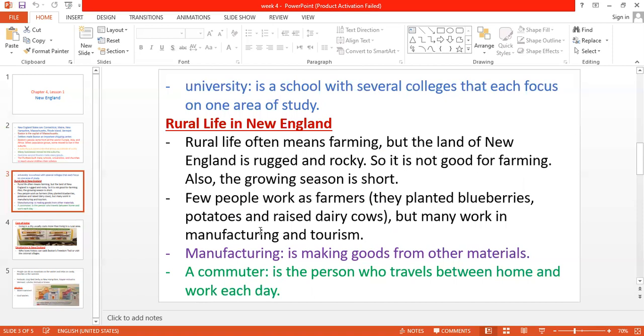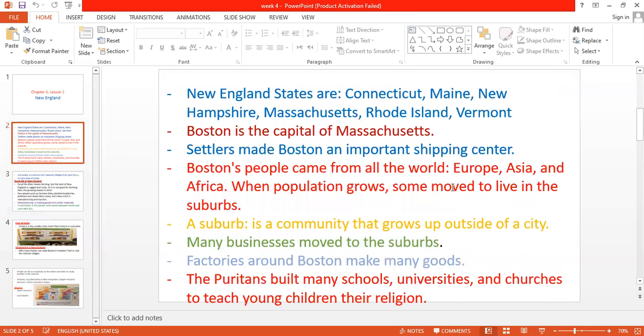Okay. And here we have a new term, which is commuter. What is the meaning of commuter? Commuter, guys, means people who live in cities or in urban communities. Sometimes they work in cities and live in suburbs. Okay, sometimes they work in cities or in urban communities, but they live in suburban communities.